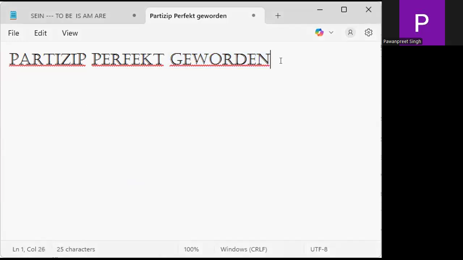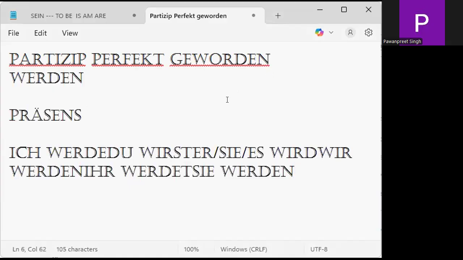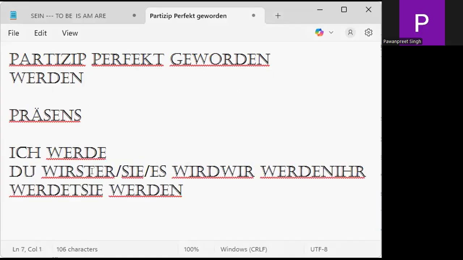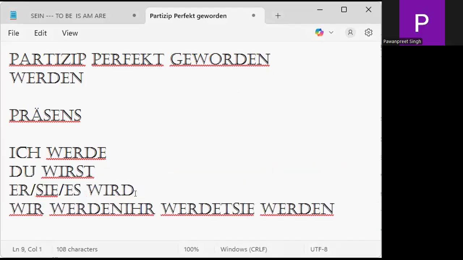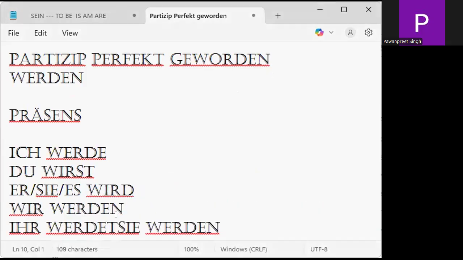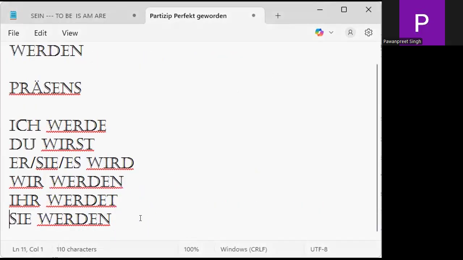So, werden, W-E-R-D-E-N, is to become, to will also. Ich werde, du wirst, clear. Er, sie, es wird. Wir werden. Is it clear to you? Ihr werdet, and sie werden. Is it clear to you, my friends? Tell me yes or no.